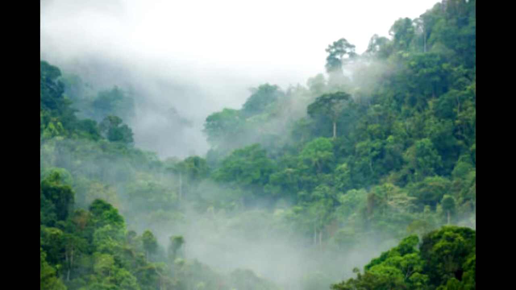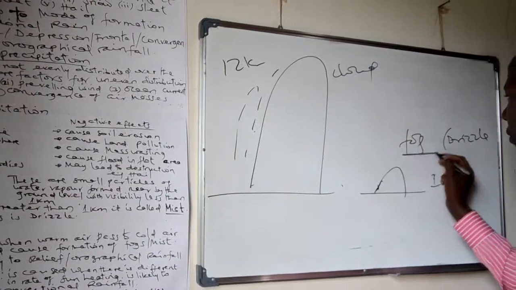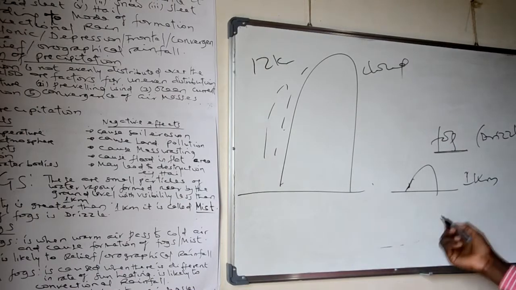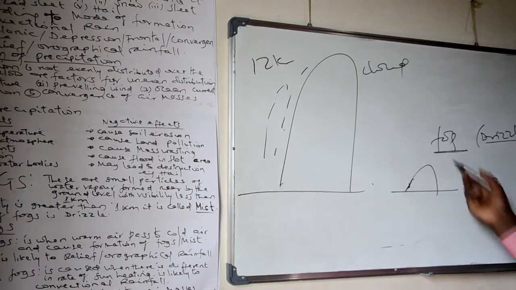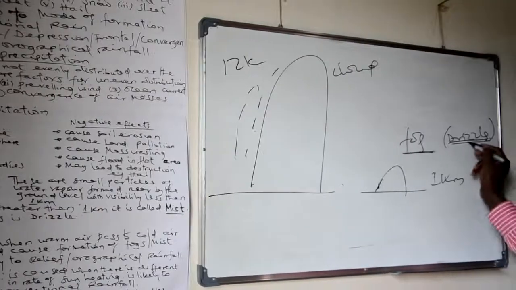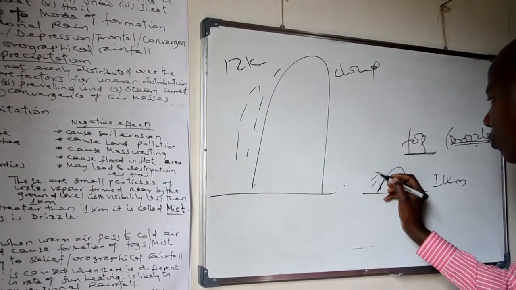Fogs in Swahili is called ukungu. And the result of fogs is drizzle. Fogs, in Swahili we call ukungu, but the result is drizzle. When ukungu occurs, what happens is manyunyu. Manyunyu in English is called drizzle. Therefore, the result of fogs is drizzle.